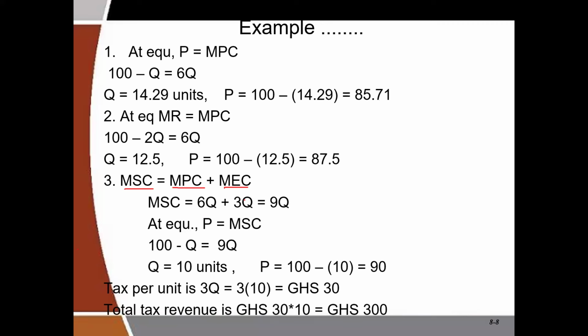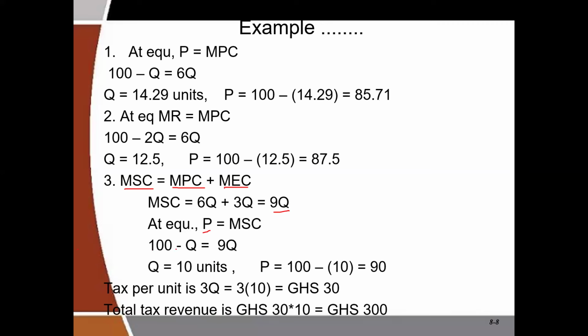Now remember, we will make some modification to the equilibrium point of a perfect competitor, because in this context, the question says, what if they internalize the externality? So we work again. Now, instead of price equal to marginal private cost, it becomes price equal to marginal social cost. So then we have the price function, which is 100 minus Q, equal to the marginal social cost, which is 9Q, which was actually obtained by adding the private cost and external cost.